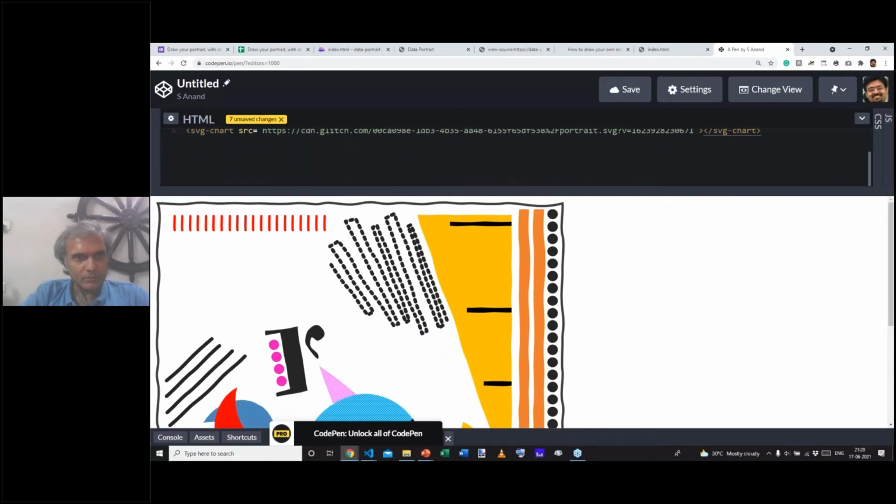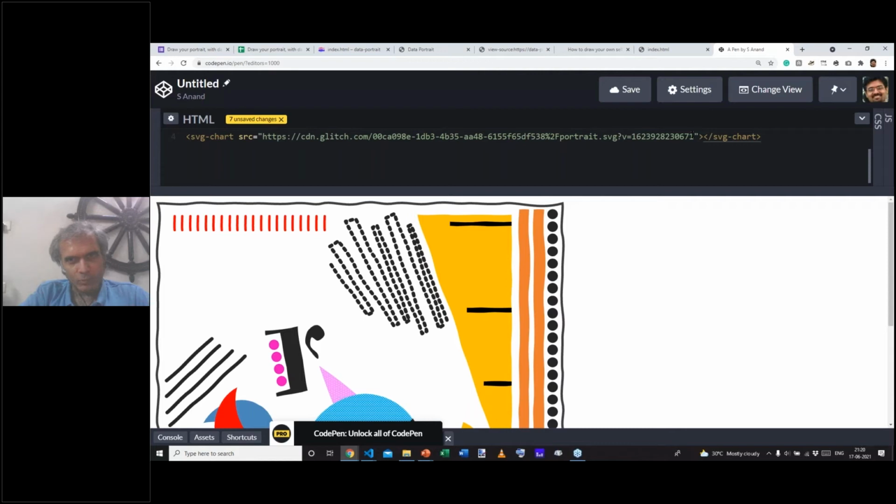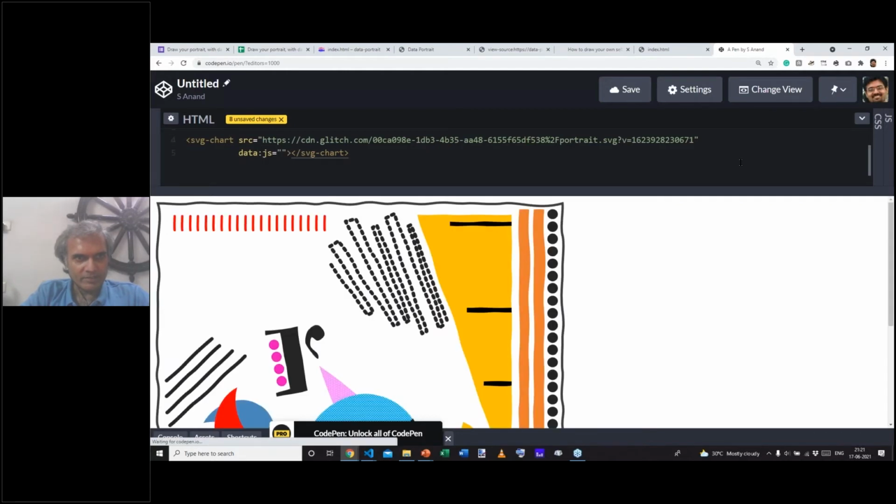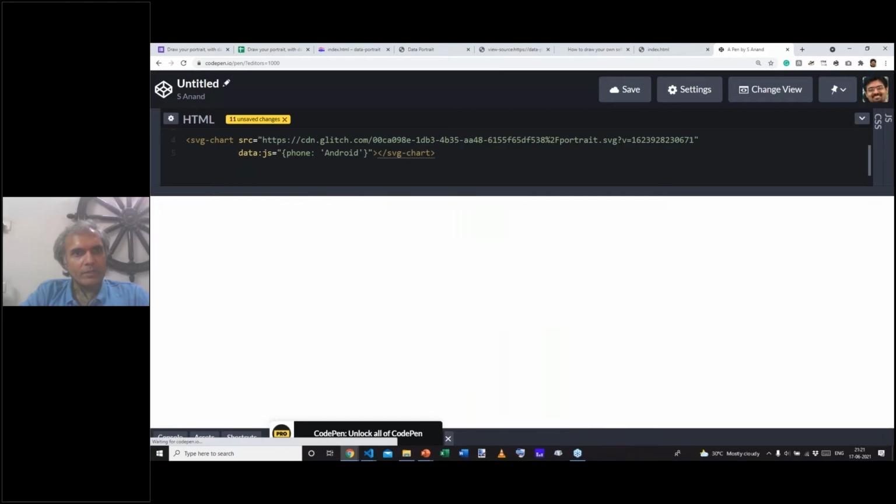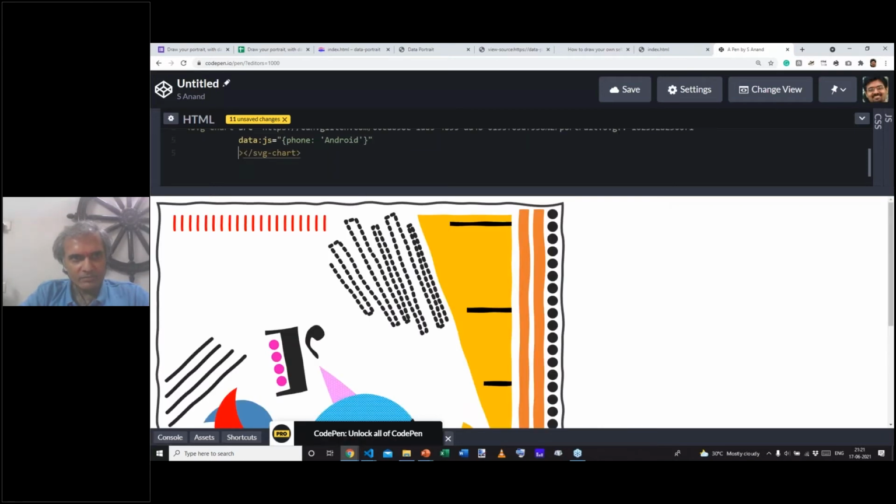So now my component has loaded the SVG that I want. Within this, I can start specifying a data set. For example, I can say my data is a JavaScript object, which has, let's say, a phone as Android. That in itself does nothing. It just defines some data.